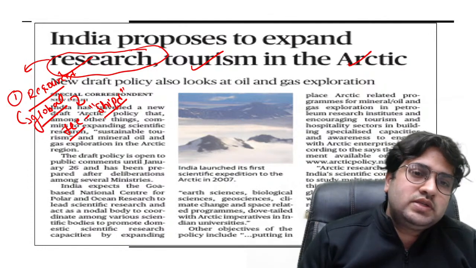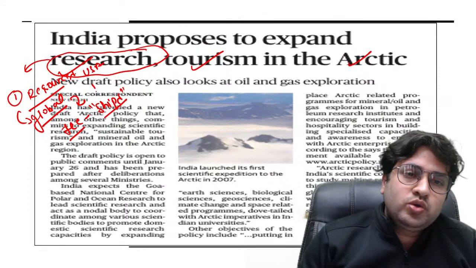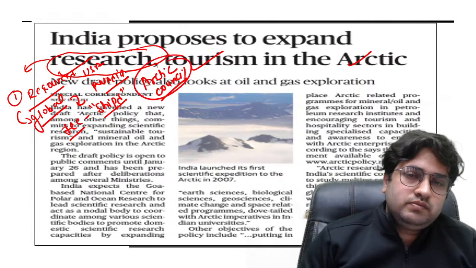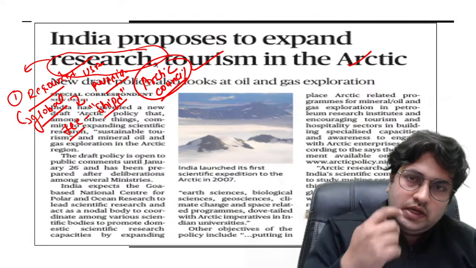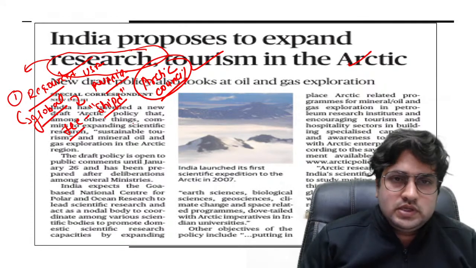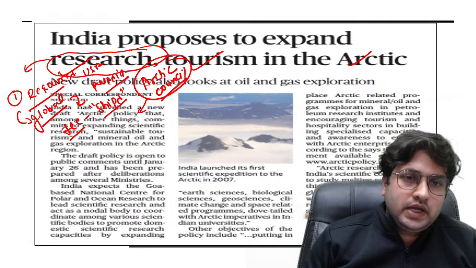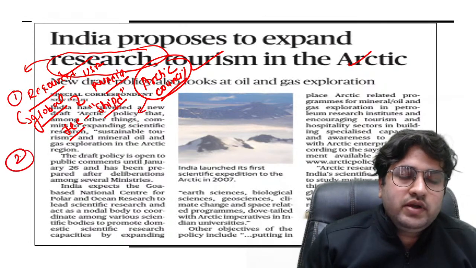So many of the countries, either USA or Russia or countries which are part of the Arctic Council, are taking certain steps in order to increase the research work or exploration in the Arctic region. India is also endeavoring the same.